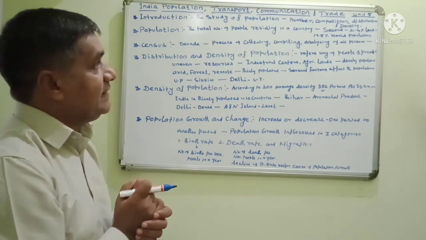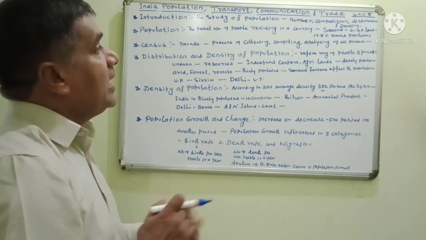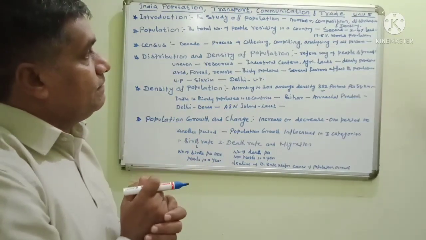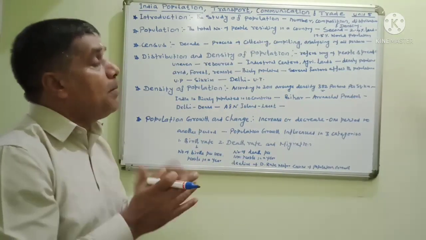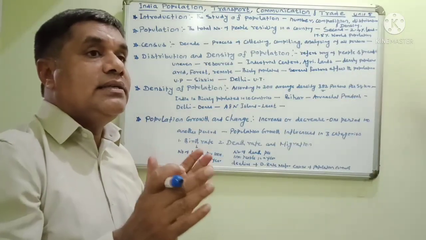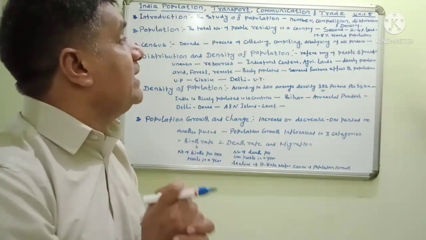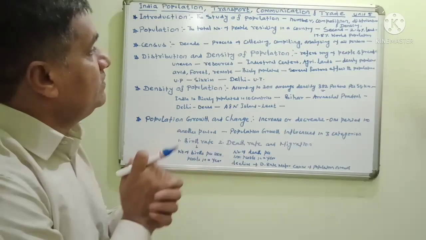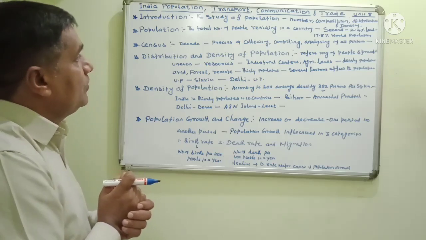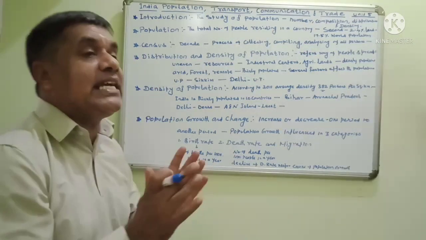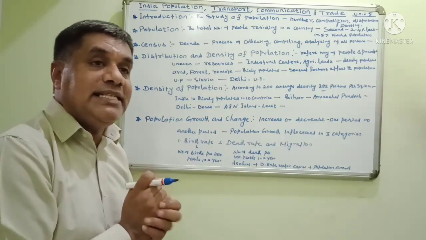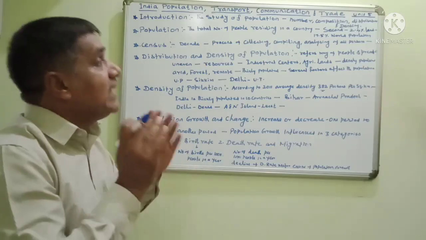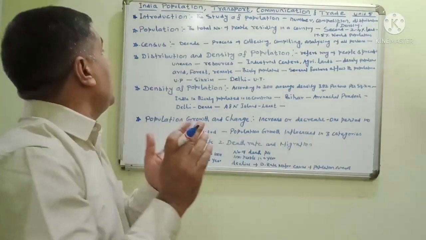The population density. In India, the land area covered is 2.4 percent, and 17.5 percent of the world population is covered in our country. The world population, 17.5 percent, is in India, and it is increasing. So a census is taken once in a decade. Decade means once in 10 years. The process of collecting, compiling and analyzing data on the whole population is known as census.